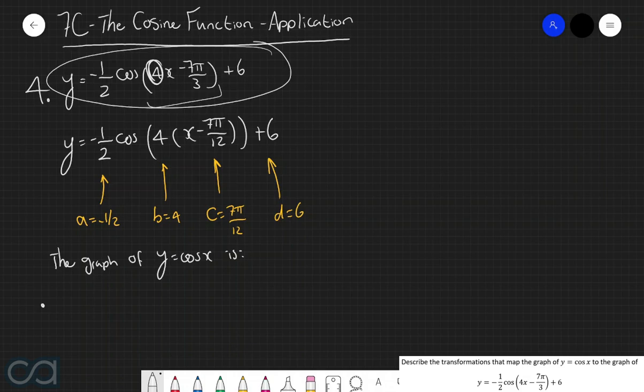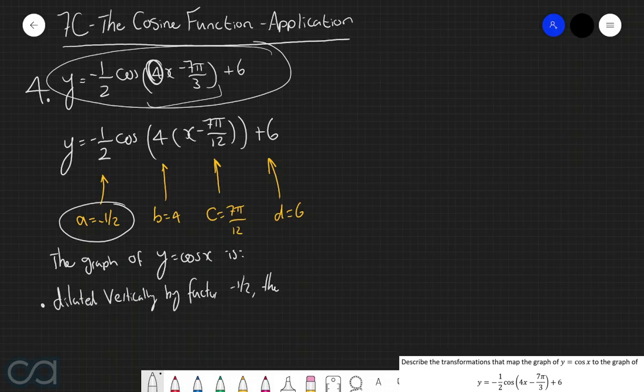So first things first, because we know that a is equal to -1/2, then we can say that the graph is being dilated vertically by a factor of -1/2, and therefore the graph has an amplitude of the size or modulus of -1/2, or in other words, +1/2. Now, furthermore, because this dilation factor is a negative number, we also know that the graph is going to be reflected about the x-axis, so we can just write this here as well.